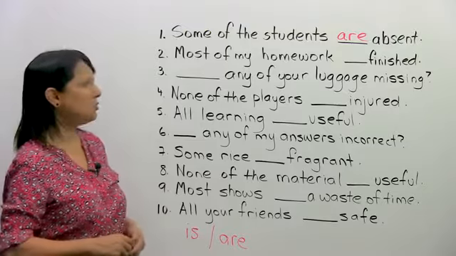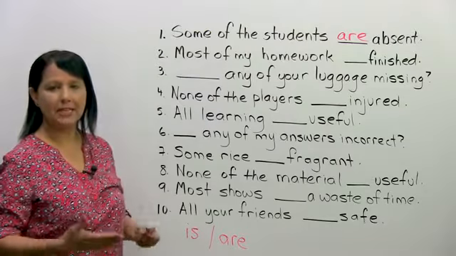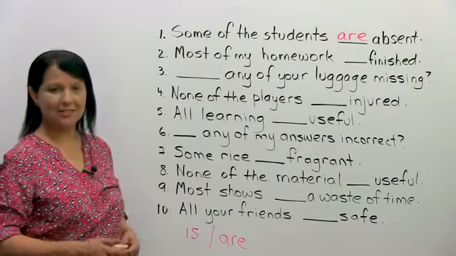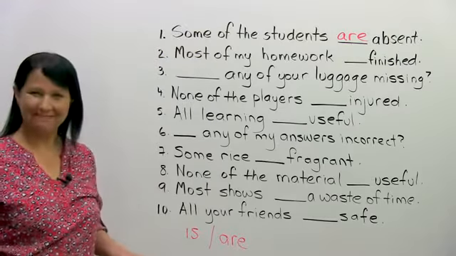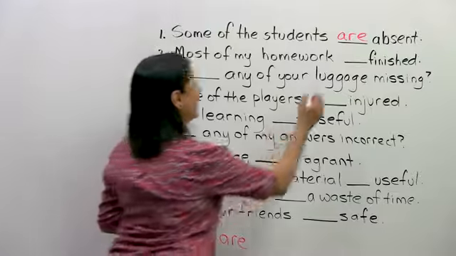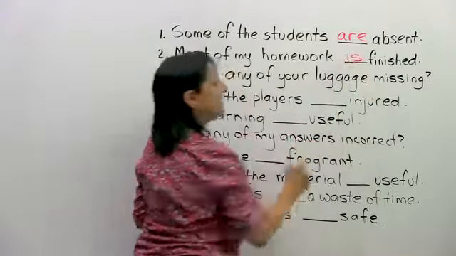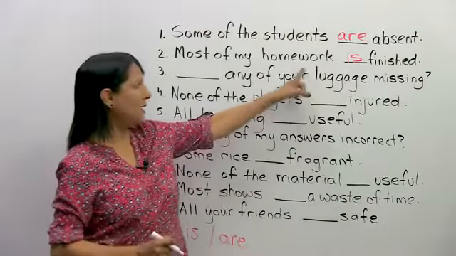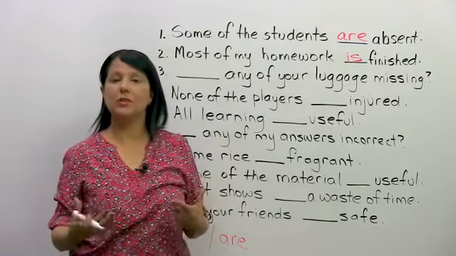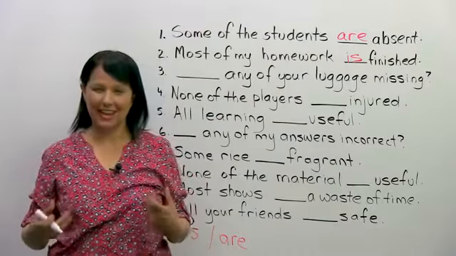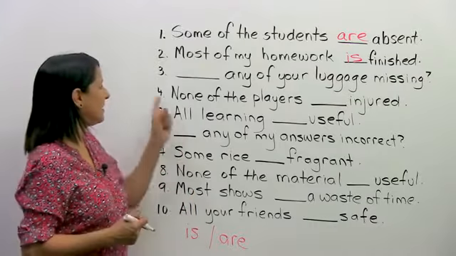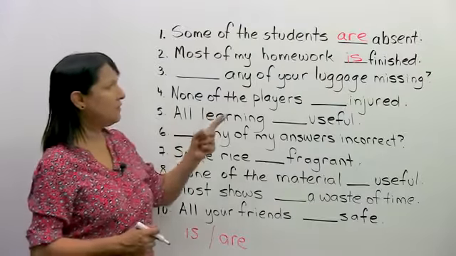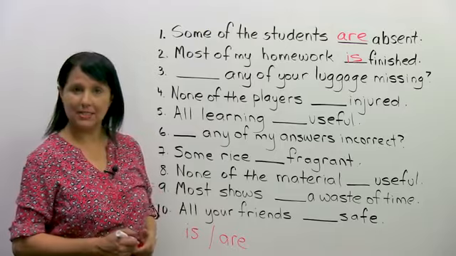Next, most of my homework blank finished. So what do we say? Most of my homework, what is it? Is finished. Why? Because homework is one of those uncountable nouns, which is always singular. Good. Blank, any of your luggage missing?